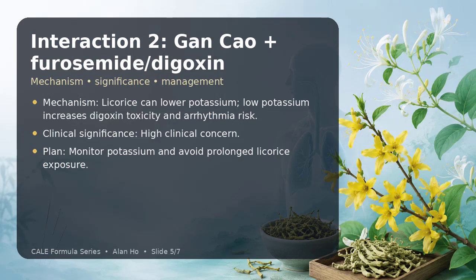Interaction 2 is Gan Cao plus furosemide/digoxin. The mechanism is licorice can lower potassium. Low potassium increases digoxin toxicity and arrhythmia risk. The clinical significance is high clinical concern. My management plan is monitor potassium and avoid prolonged licorice exposure.